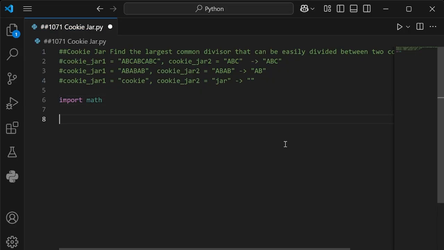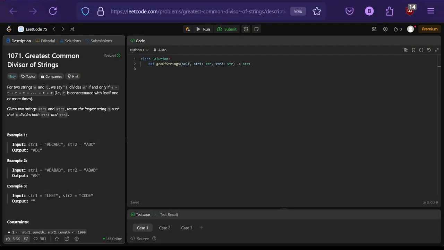And the math is going to let us find that common denominator without us having to calculate jar A, find the remainder of jar B, all that other fun stuff, which we have to do in C++. So, okay, we imported math already. I'll just put it up close now, give it a space. Now, they already gave us a format in C++, in Leetcode.